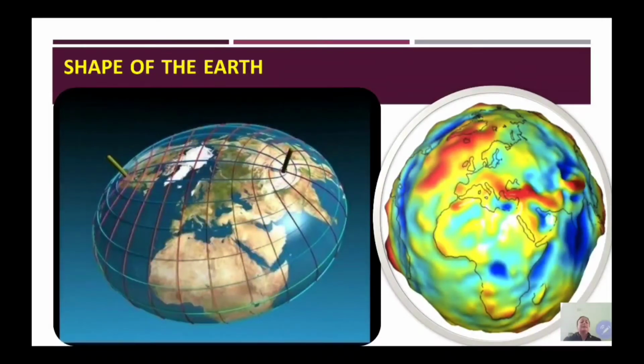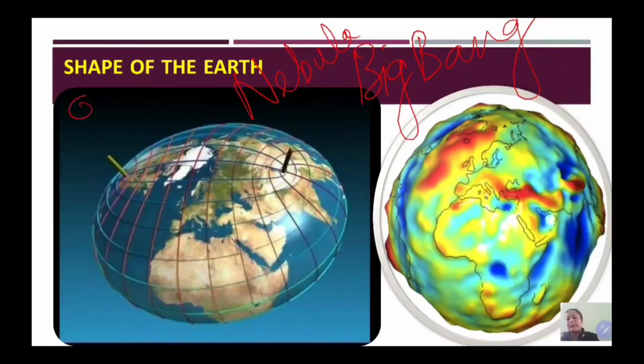Now, the next effect of rotation is the shape of the earth. Children, if we talk about the inception of the planet, then it started from, we can say, the Big Bang. The Big Bang, if you remember, was a huge explosion, and after this explosion, a nebula was formed. A nebula is a gaseous cloud, and this cloud kept on rotating in a spiral manner.